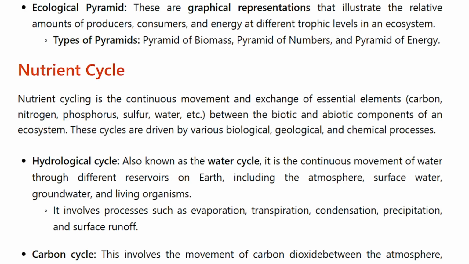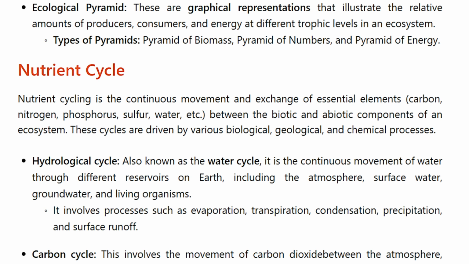Ecological pyramid. These are graphical representations that illustrate the relative amounts of producers, consumers and energy at different trophic levels in an ecosystem. Types of pyramids: pyramids of biomass, pyramids of number and pyramids of energy.